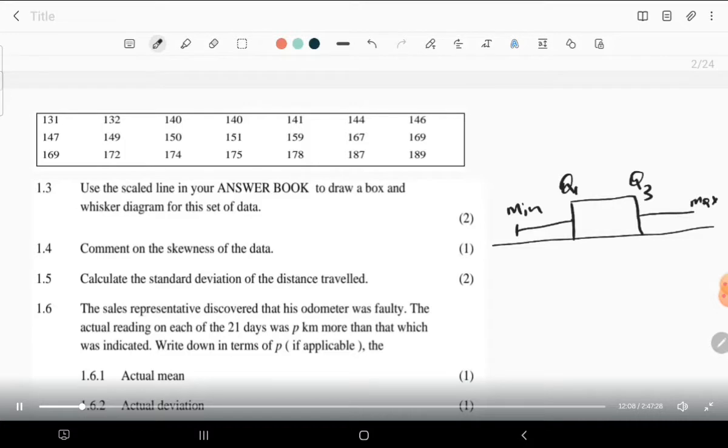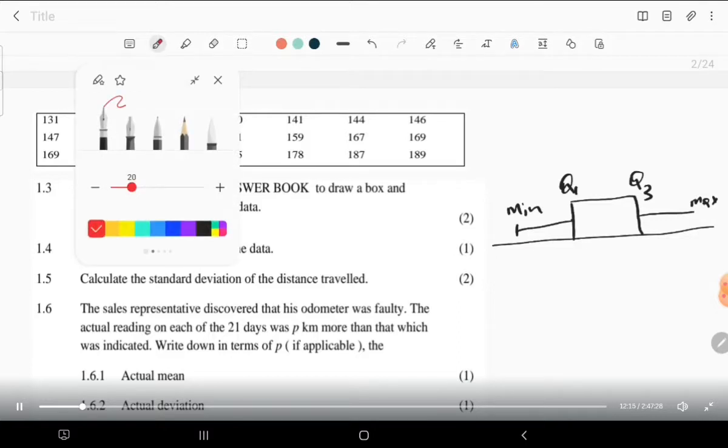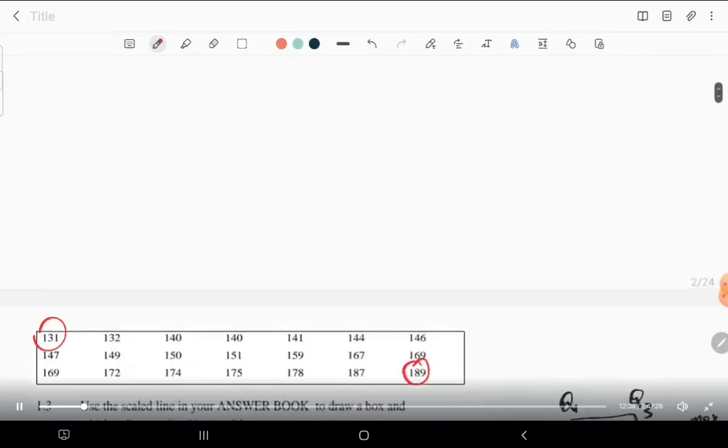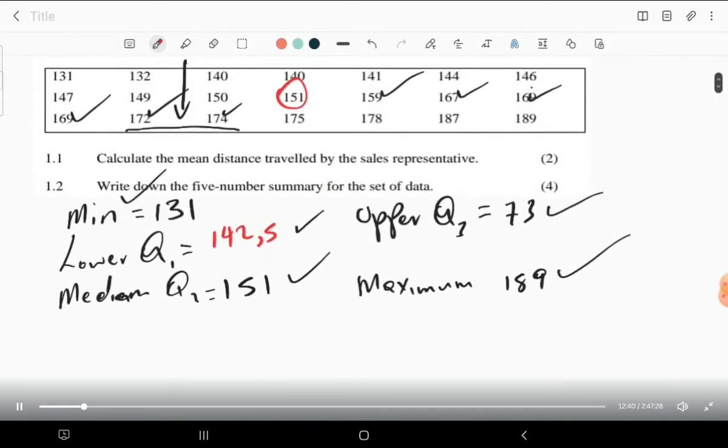The minimum value was 131, so here we have 131. The maximum value was 189, so here we have 189. Then coming to the lower quartile, we found it out to be 142.5.